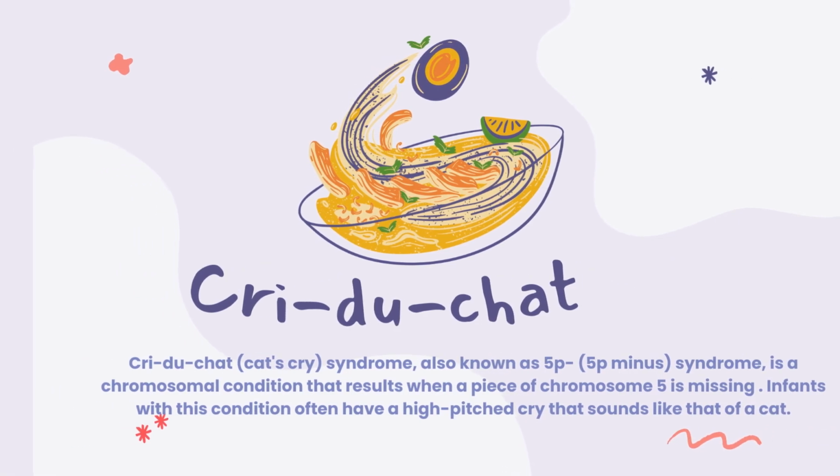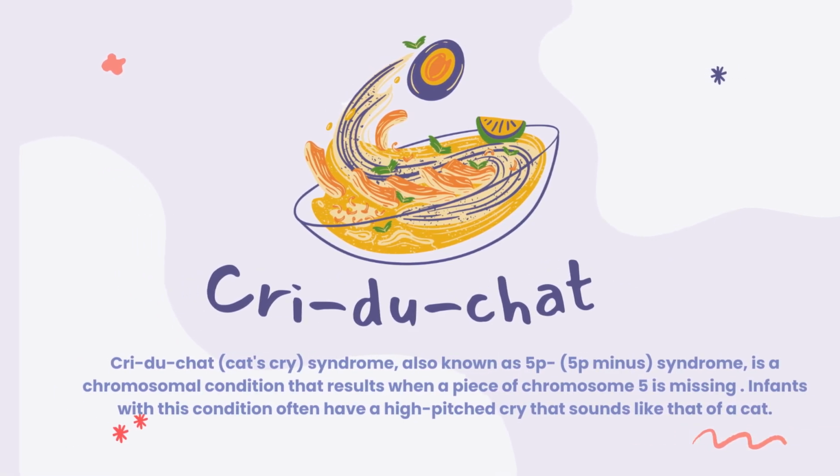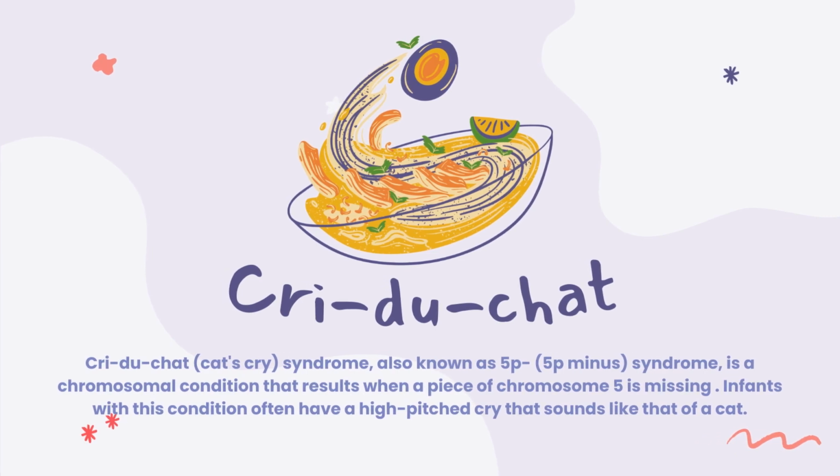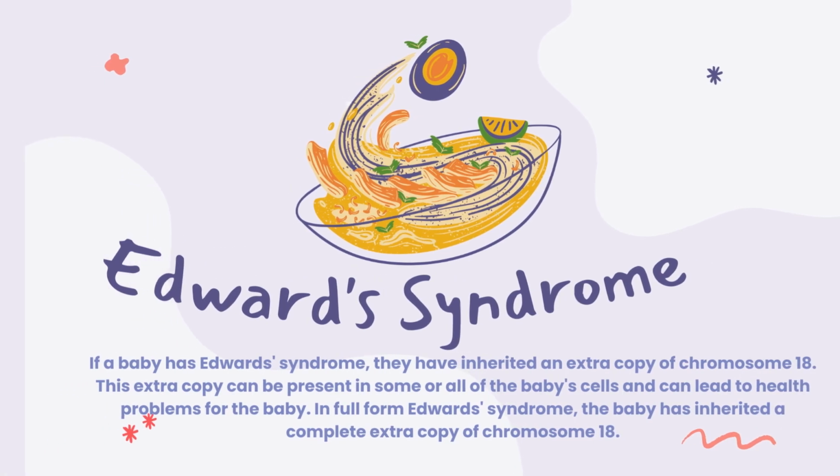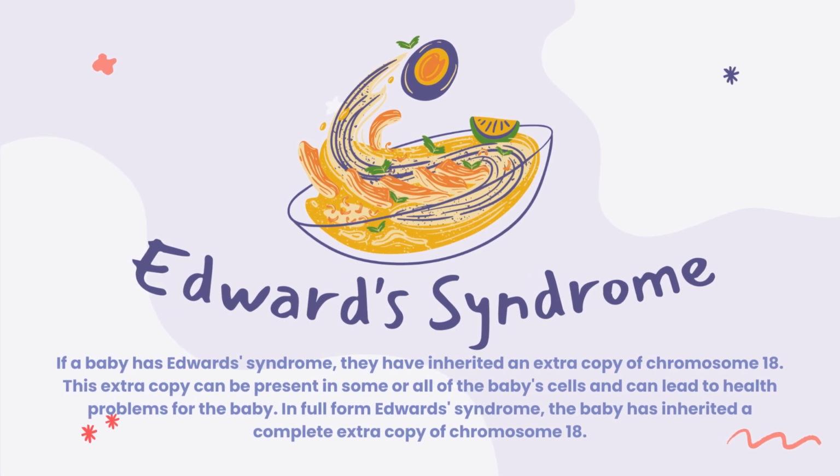Cri du chat. Cri du chat or cat's cry syndrome, also known as 5p minus syndrome, is a chromosomal condition that results when a piece of chromosome 5 is missing. Infants with this condition often have a high-pitched cry that sounds like a cat. And lastly, Edwards syndrome. If a baby has Edwards syndrome, they have inherited an extra copy of chromosome 18. This extra copy can be present in some or all of the baby's cells and can lead to health problems for the baby. In full forms of Edwards syndrome, the baby has inherited a complete extra copy of chromosome 18.